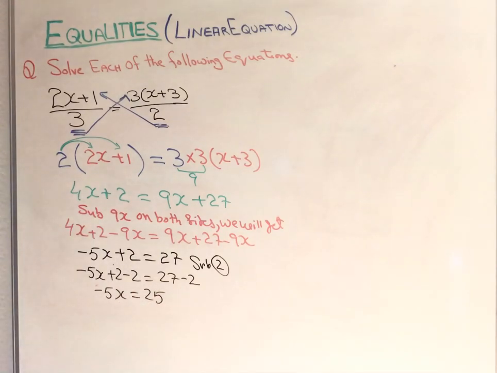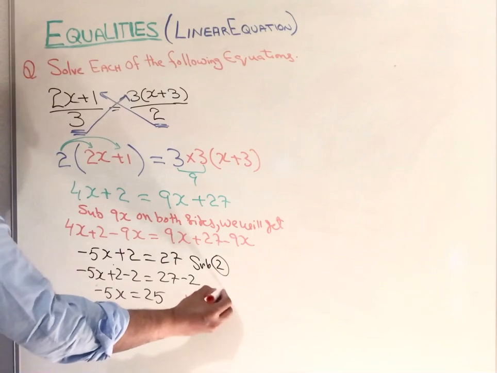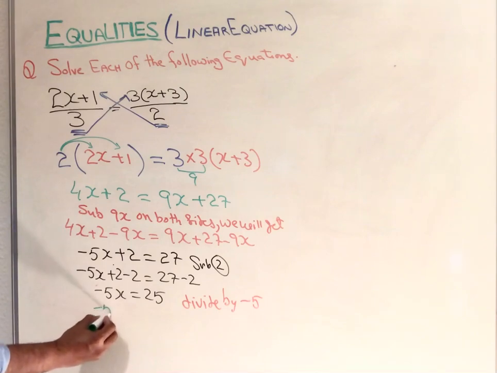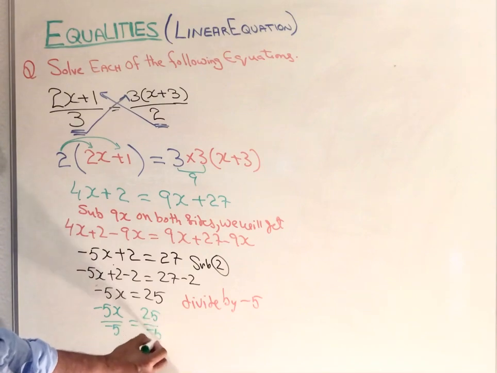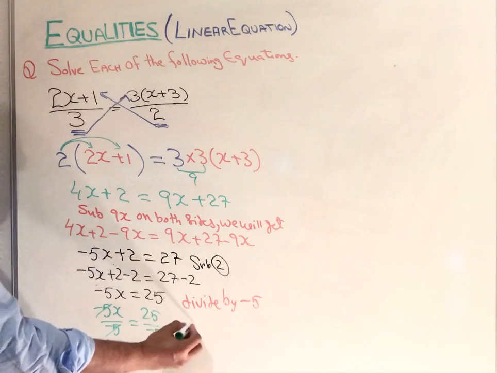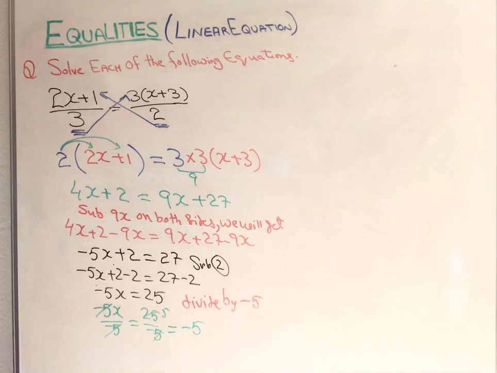Now we have to divide by which number? Minus 5. When you divide by minus 5, minus 5x over minus 5 equals 25 over minus 5. The minus 5 cancels, and the right side becomes minus 5. So the x value is equal to minus 5.